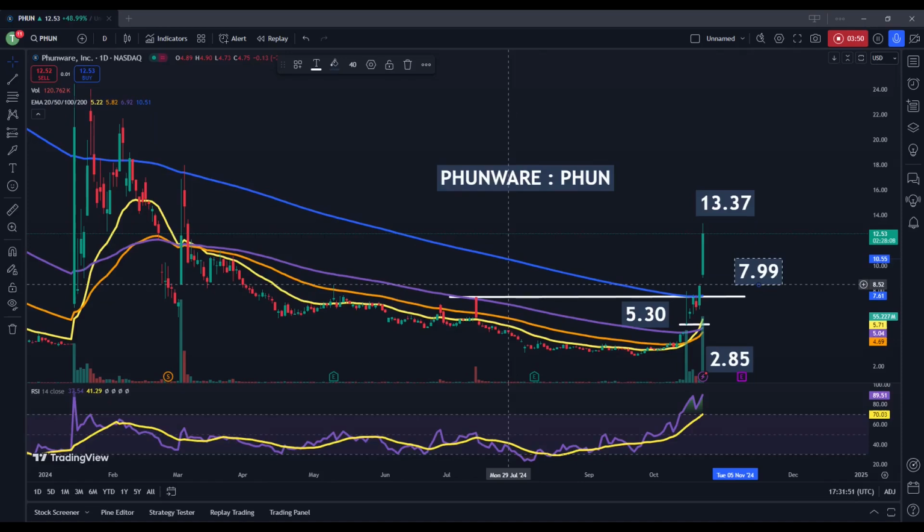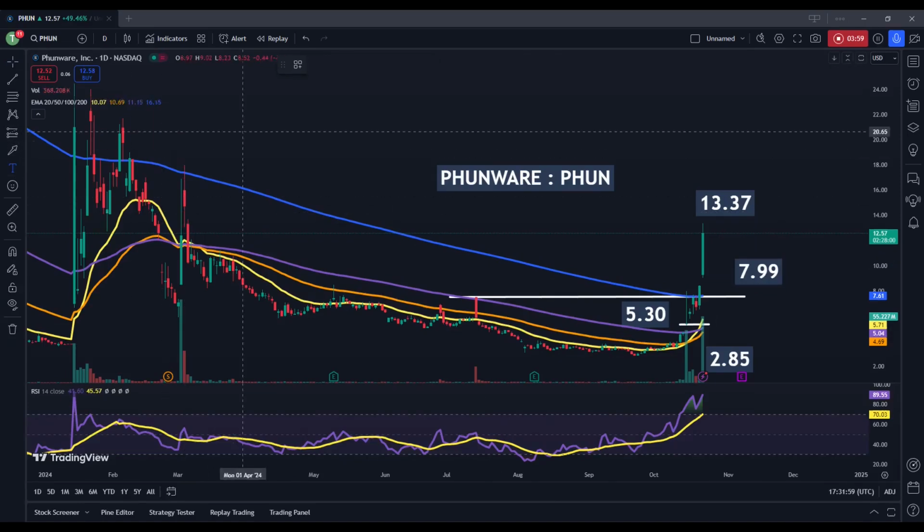So, as far as projecting upside price targets, the next level of resistance you would have to say comes in right around $18 per share. This is $17.99.